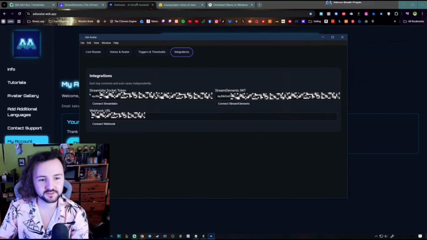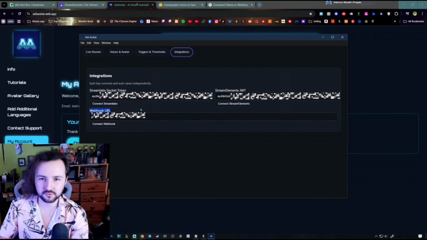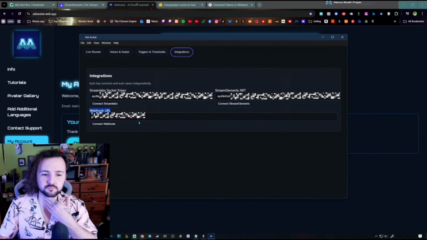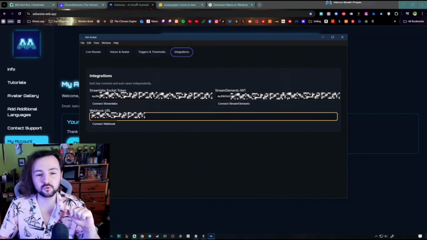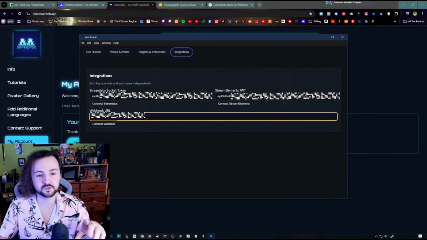So it works with Streamlabs and StreamElements and webhooks. I know there's merch sites or merch things you can use, custom webhooks, coffee sites, stuff like that, you can put in there. They do all work at the same time as well, so you can attach multiple. You don't have to just do one.